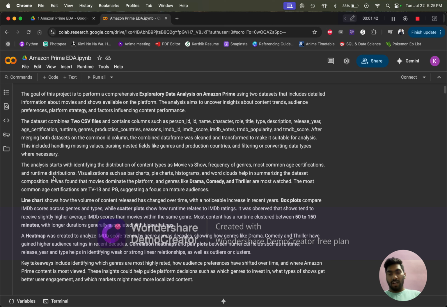The analysis begins with the basic content type, movie versus show, whether it is a series or a movie, and the frequency of genres, the most common age certifications, whether it is TV-14 or PG type, and also runtime distributions. I also used visualizations like bar charts, pie charts, histograms, and a word cloud to show which genres are mostly viewed.